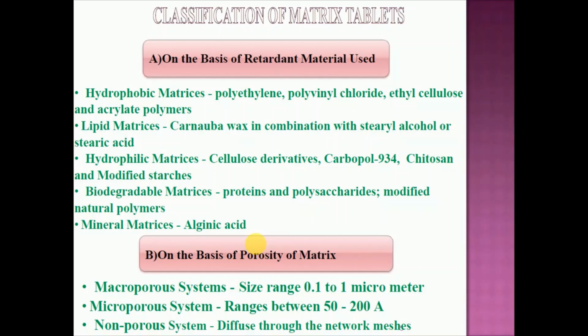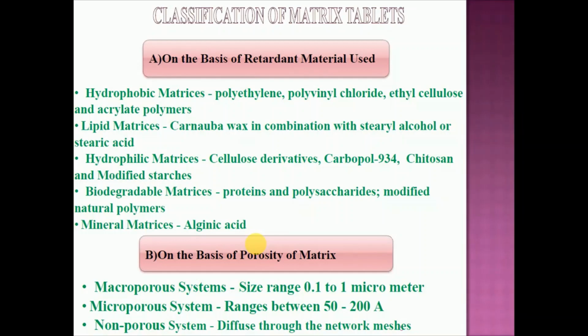Next type, that is the hydrophilic matrices. The most commonly used hydrophilic polymers are the cellulose derivatives. We are familiar with these cellulose derivatives: HPMC is there, HEC is there, HPC is there. Many different hydrophilic cellulose derivatives are available nowadays, and they are the most commonly used polymers for the preparation of matrix tablets. Others are carbopol, chitosans, and modified starch.